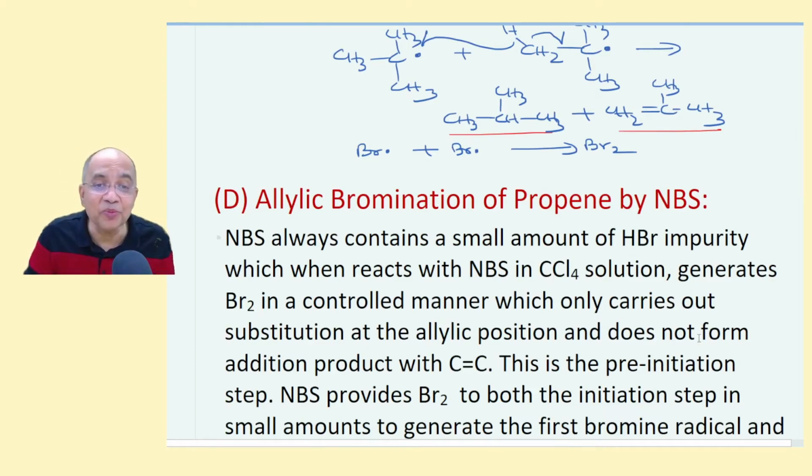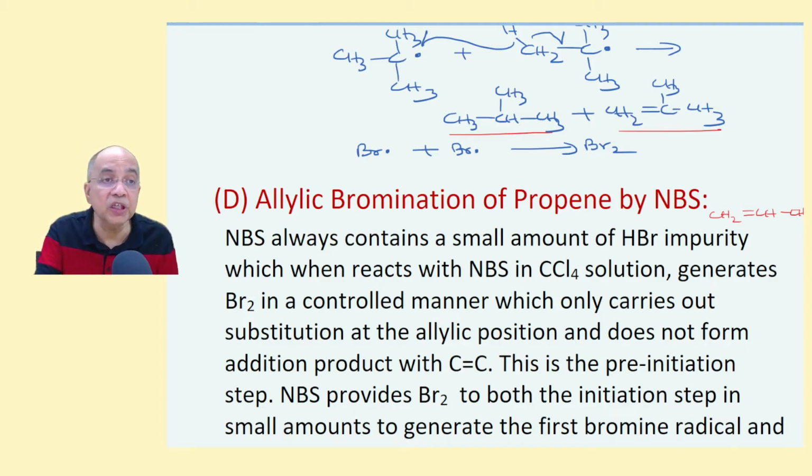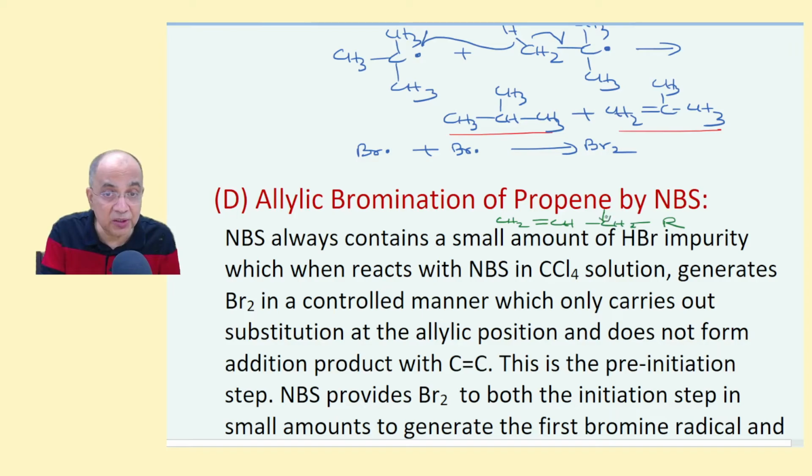Then let us talk about allylic bromination. What is the allylic position? Say this is CH2 double bond CH, then CH2, supposing R. So this position is the allylic position.